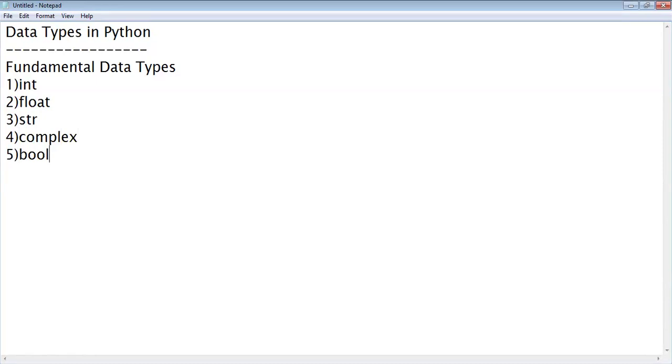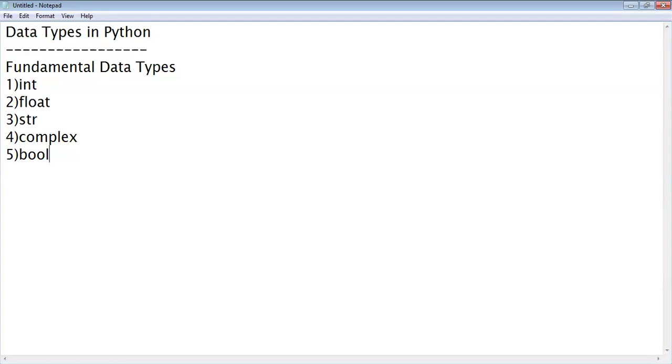If you define a variable in Python, we should specify the data type of the variable. Based on the data type, memory will be allocated for the variable, right? Suppose you define a variable as integer type, memory will be allocated that depends upon the data type. Suppose float 4 bytes, for integer 2 bytes, for string different. Depending on the data type, memory will be allocated in the RAM, right?